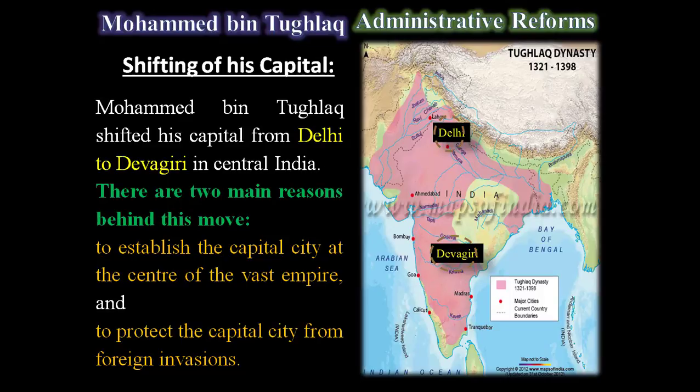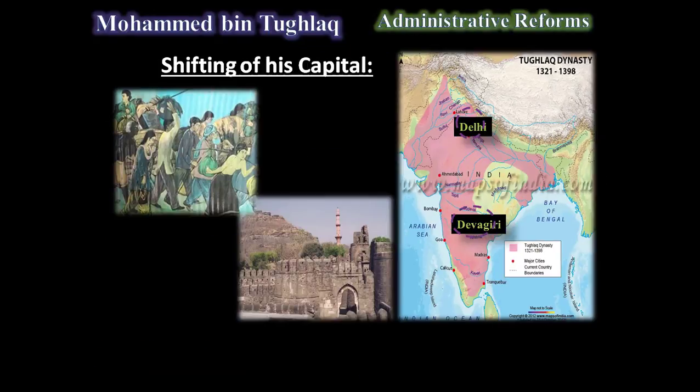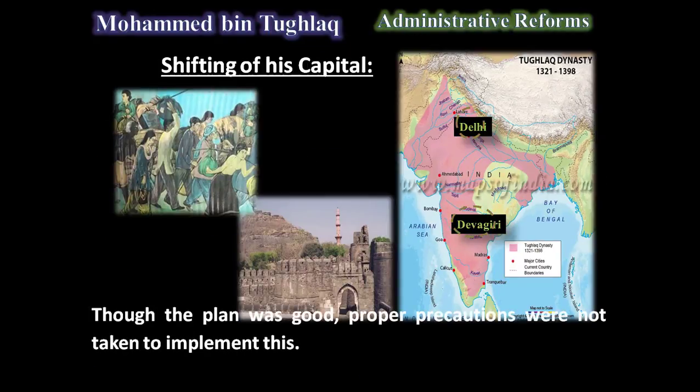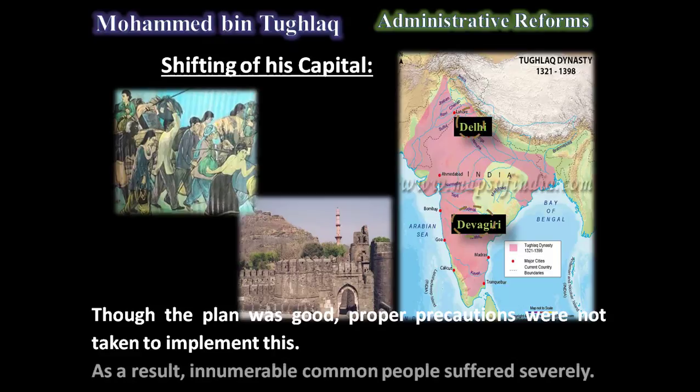So the intention behind shifting the capital was very good. But while he was shifting his capital, he did not make any proper plan. The plan was good, but he did not take the proper precautions for its implementation. As a result, innumerable common people suffered severely.